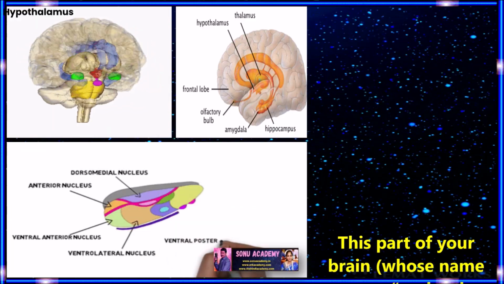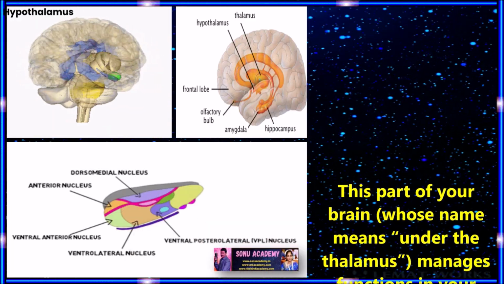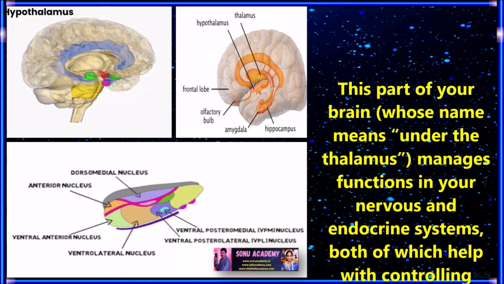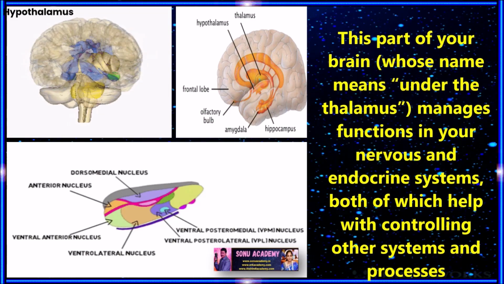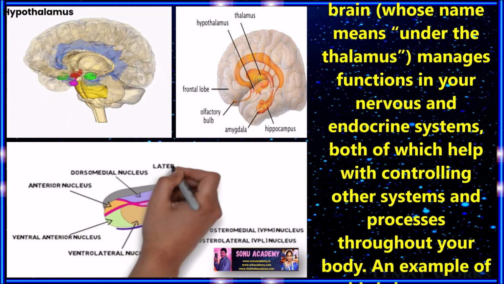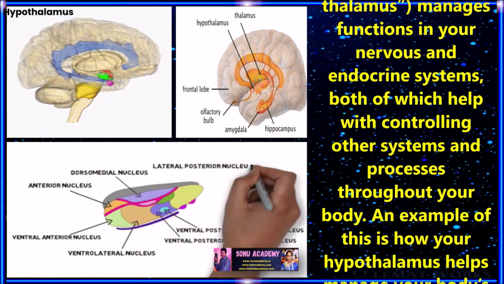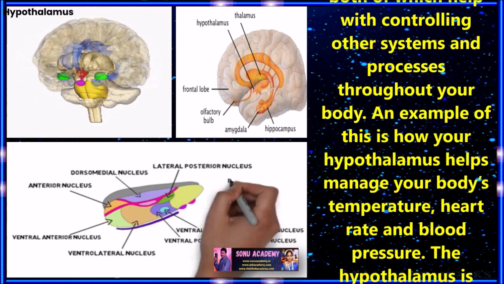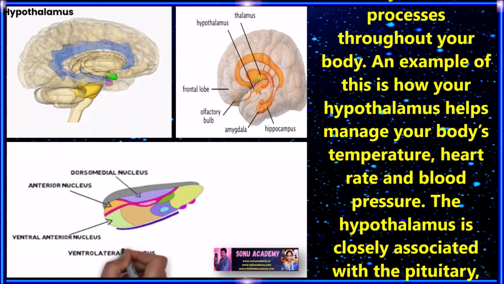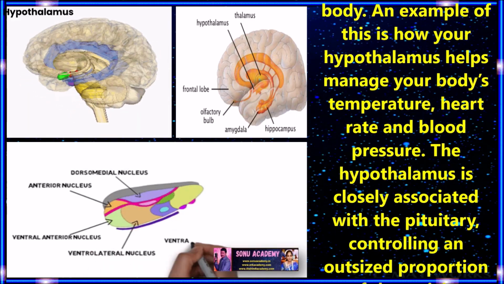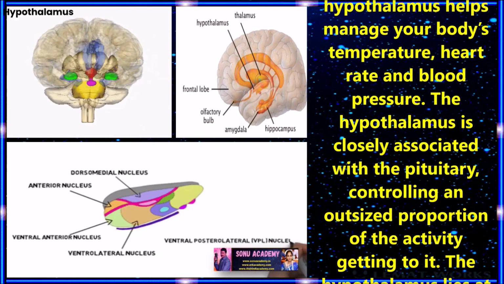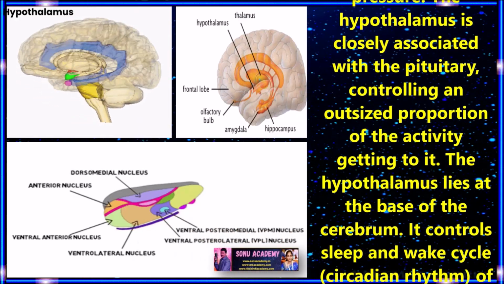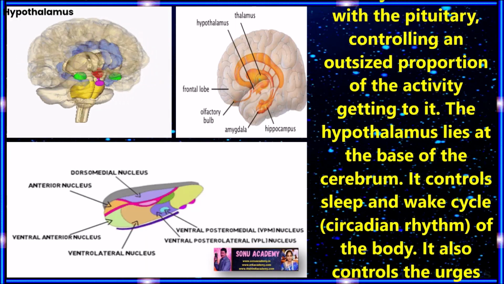Children, let us discuss the hypothalamus. This is a part of your brain that lies under the thalamus and manages functions in your nervous system and endocrine system, both of which help with controlling other systems and processes throughout your body. An example of this is how your hypothalamus helps manage your body temperature, heart rate, and blood pressure. The hypothalamus is closely associated with the pituitary, controlling much of the activity that goes on in it.